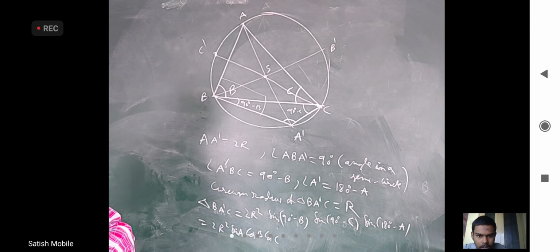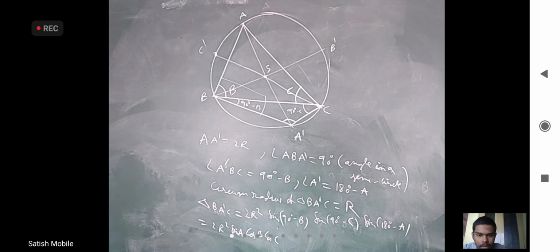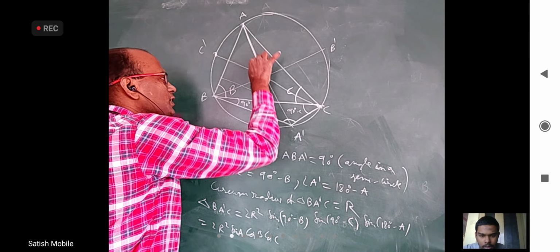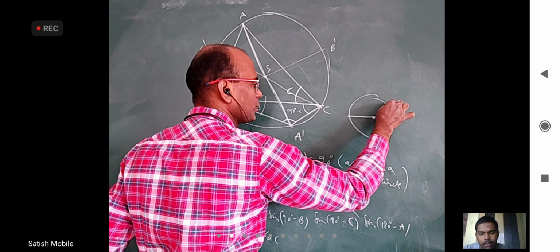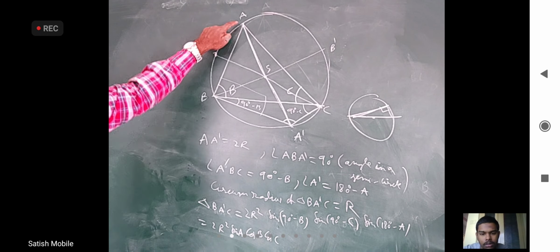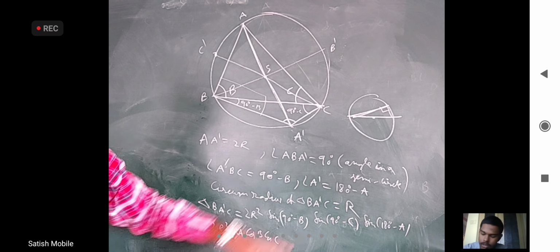Angle A dash is 180 minus A, I wrote. Which angle are you talking about? AB A dash. AB A dash is 90 because this is a diameter. If you take a circle and this is a diameter, you take any point and join. Angle in a semicircle is 90, right? This is a semicircle. Is it okay? That's what I wrote. Angle in a semicircle.